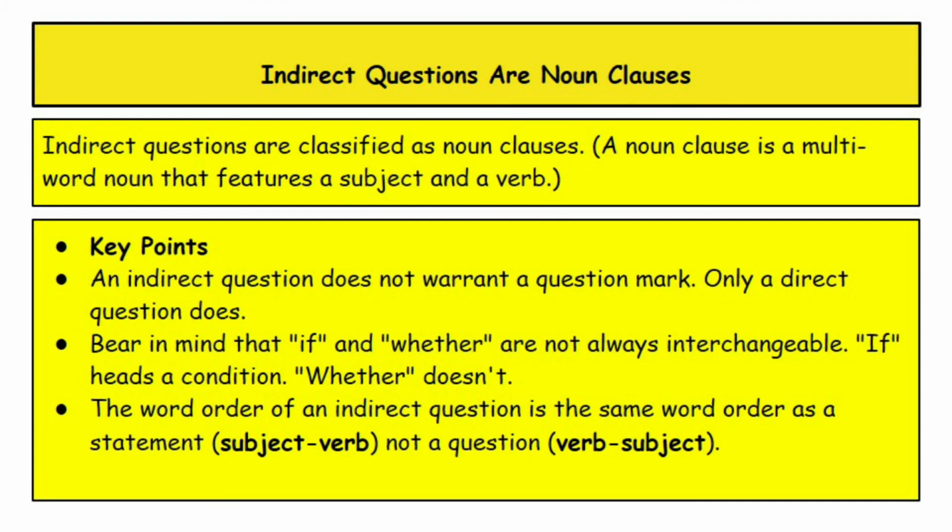Bear in mind that if and whether are not always interchangeable. If has a condition, whether doesn't. The word order of an indirect question is the same as a statement. The form is subject verb, not like a question, which is verb subject.